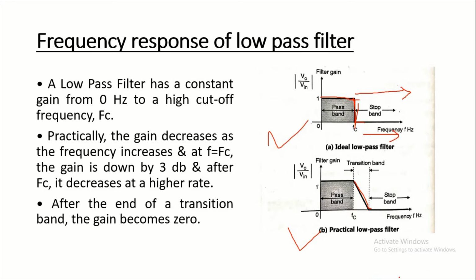However, by using a special design technique, precision component values and a high speed op-amp, it is possible to design a practical filter having a frequency characteristic very close to the ideal characteristic. So a low pass filter has a constant gain from 0 Hz to the high cutoff frequency Fc. Practically the gain decreases as the frequency increases. At f equal to Fc the gain is down by 3 decibels. After Fc it decreases at a higher rate. After the end of the transition band, the gain becomes 0.